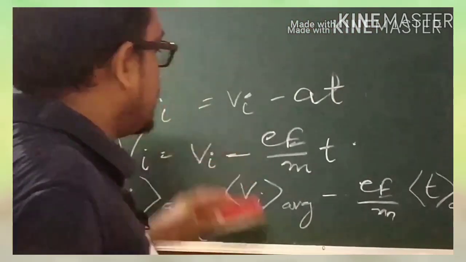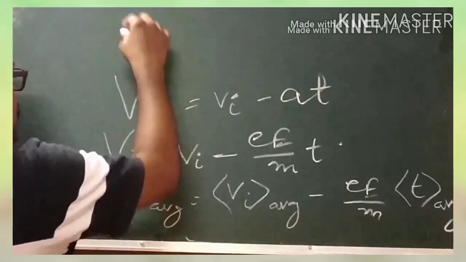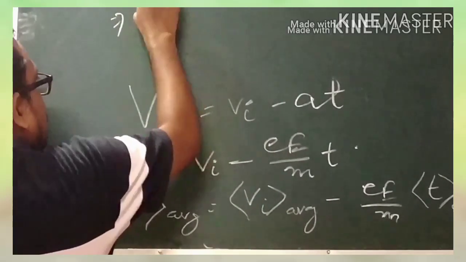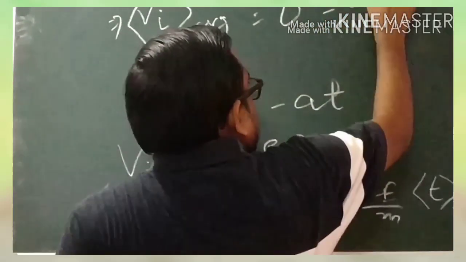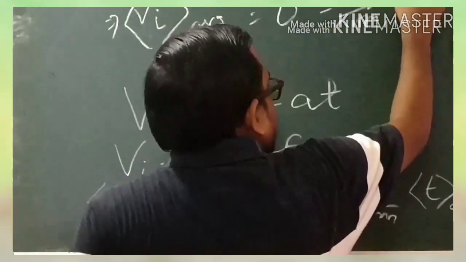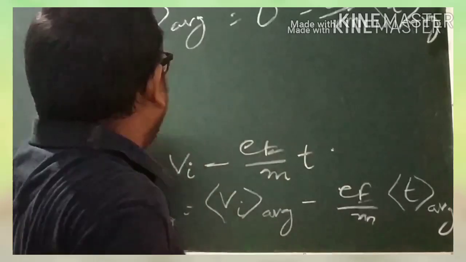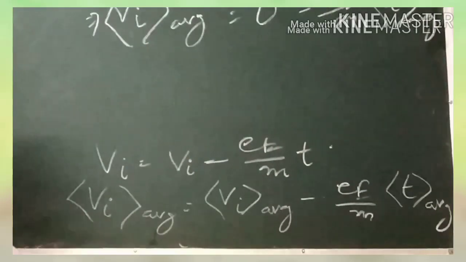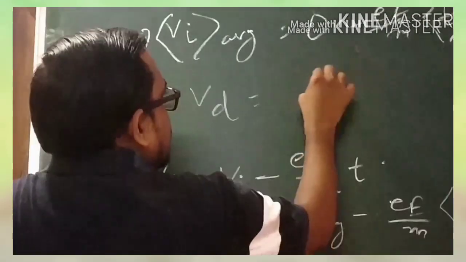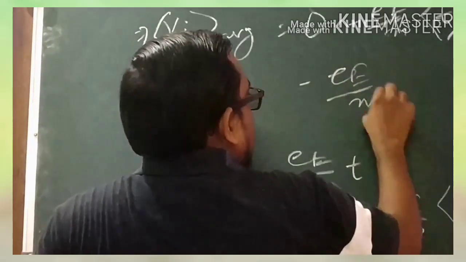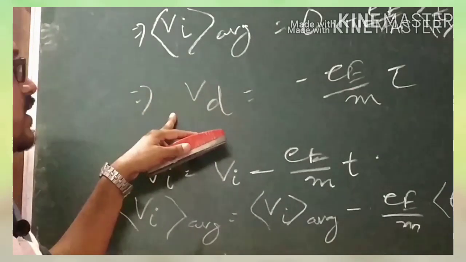Already we know the average value of the ith electron velocity at a particular time is 0, we have already proved that. So Vi average will be equal to 0 minus eE by m into t average. As we know, the average of the velocity of the ith electron at a particular time t represents the drift velocity. So this will be equal to minus eE by m into tau. So this is the expression for the drift velocity.